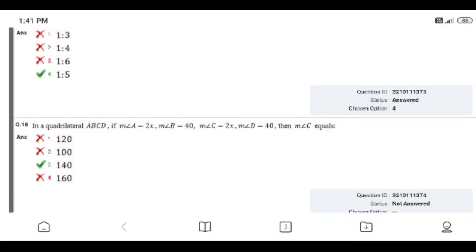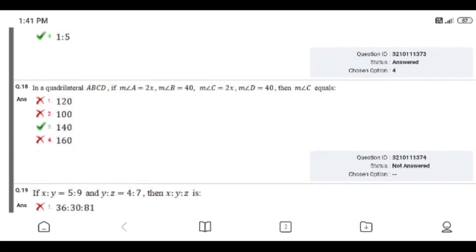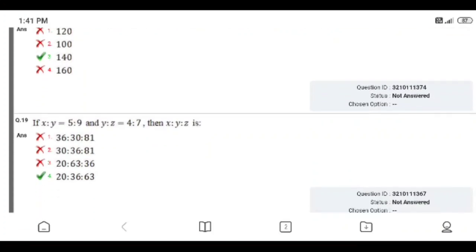In the quadrilateral ABCD, if the measure of angle A equals 2x, and the other angles are 40, 2x, and 40, then the answer is 140. I did not attend that question.